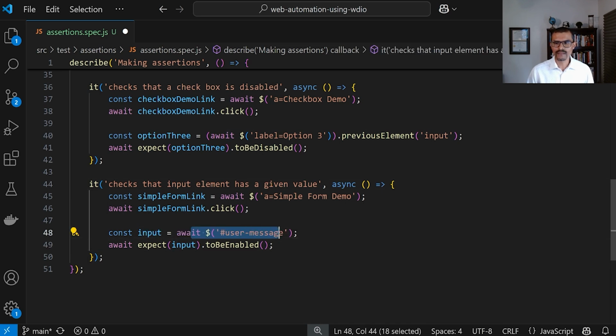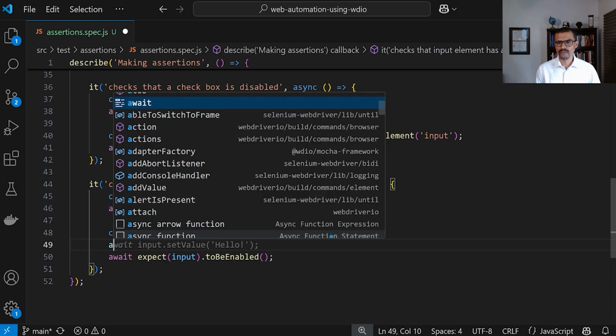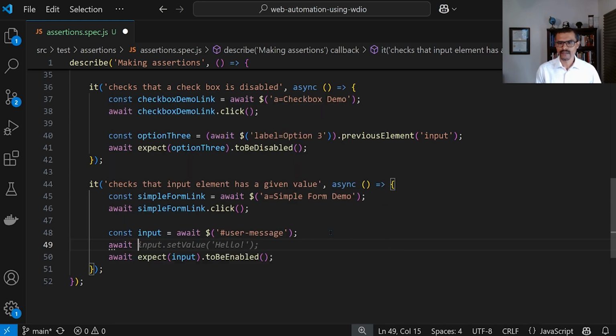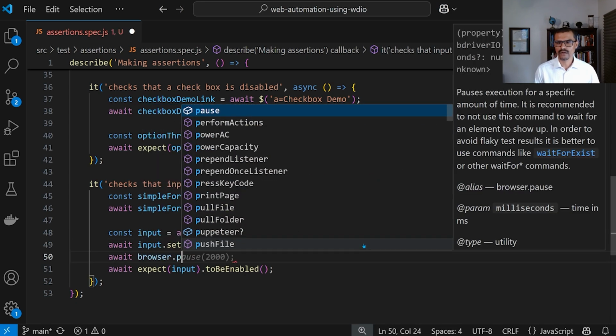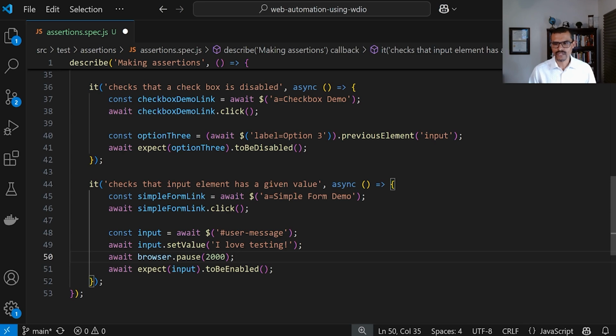So we're going to locate the element, and then we're going to say await, and then input dot set value. And then, for example, here we can say something like, "I love testing." All right, and let's go ahead and add a pause after that. So we're going to say browser dot pause, and we can give it a 2-second pause.